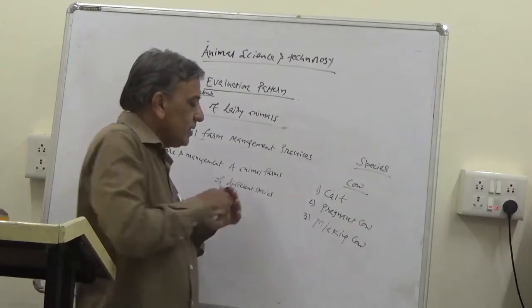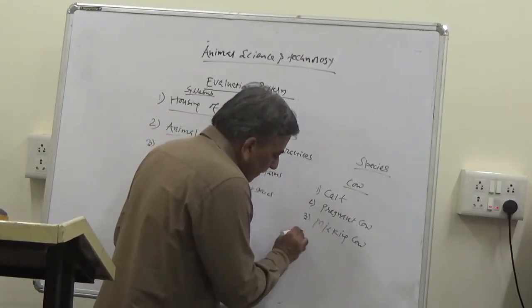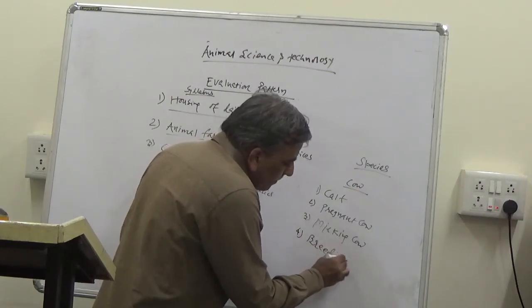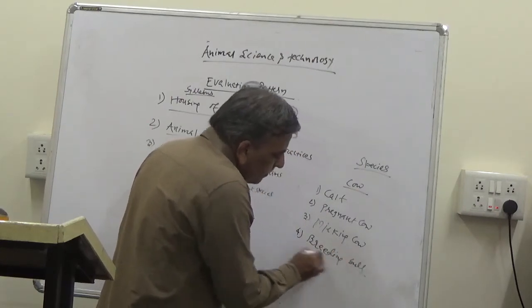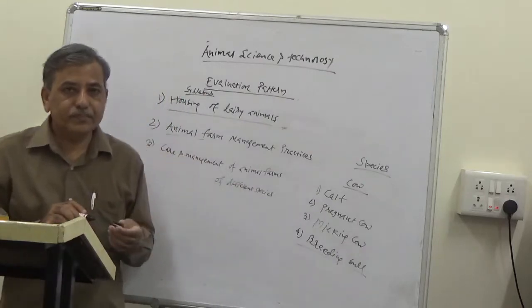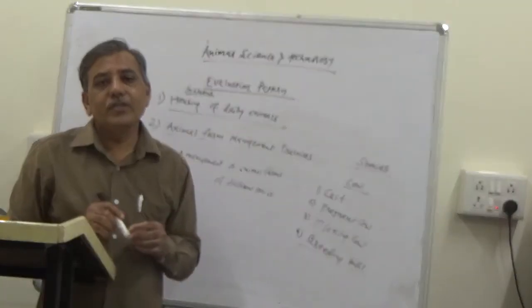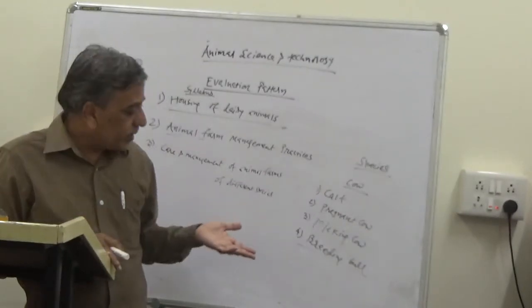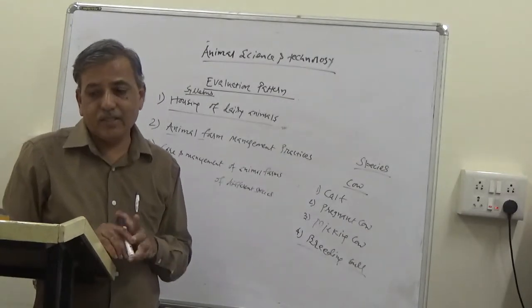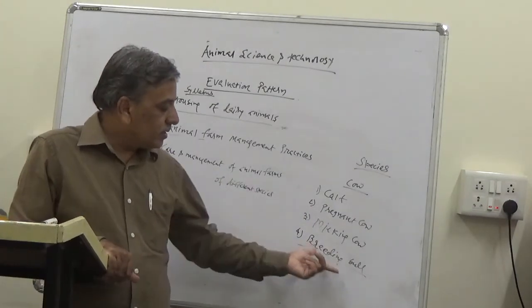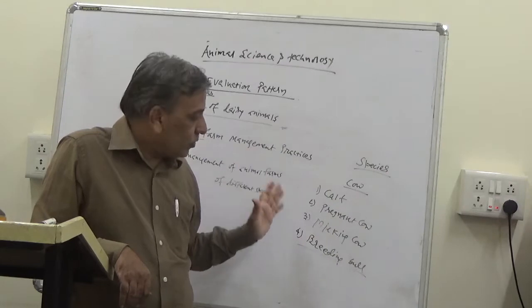And the last one is related with male, breeding bull. Breeding bull is the male animal which contributes 50% genetic material to the next generation. For getting the embryo or young one, the breeding bull is used.